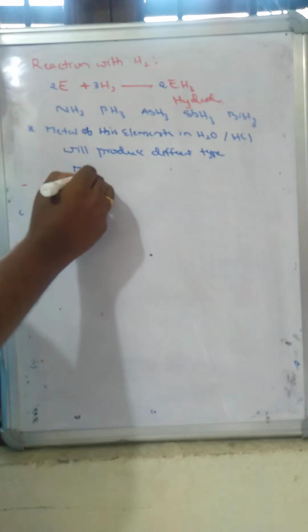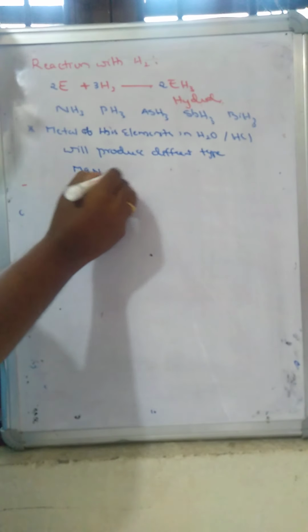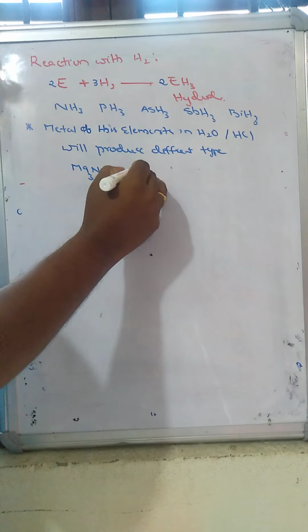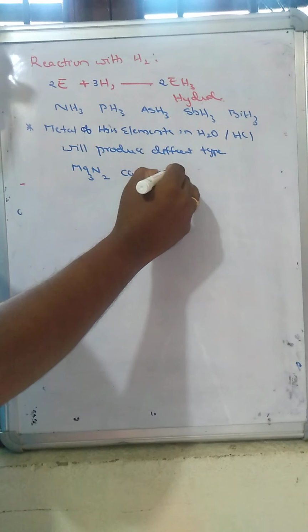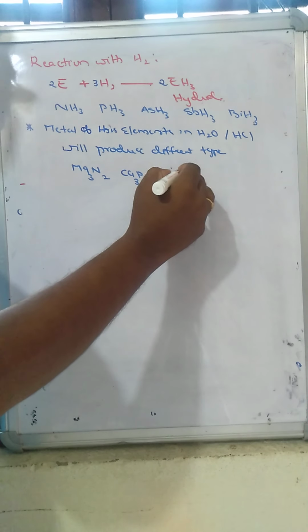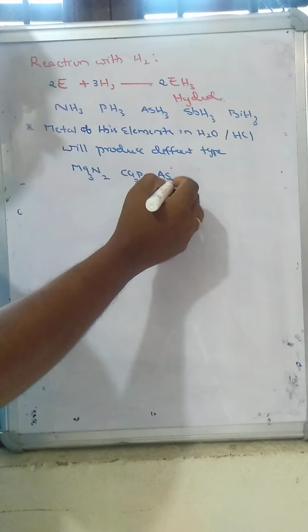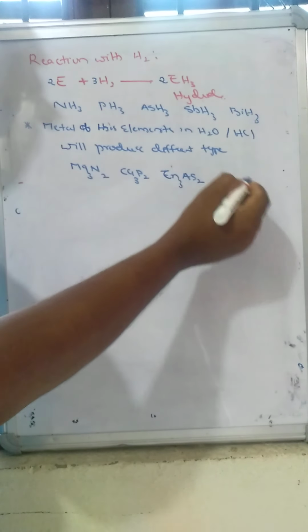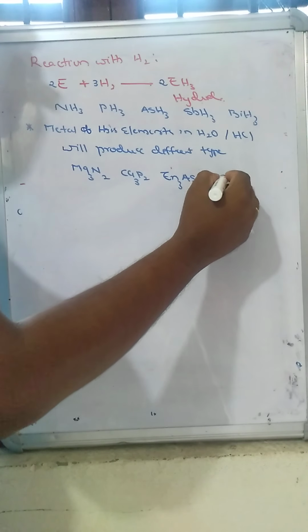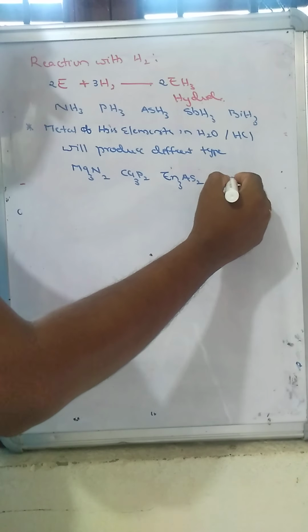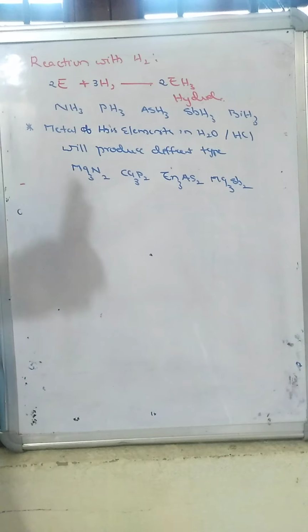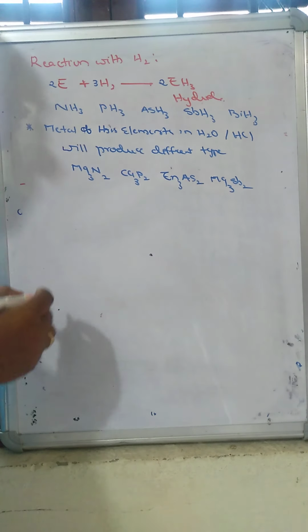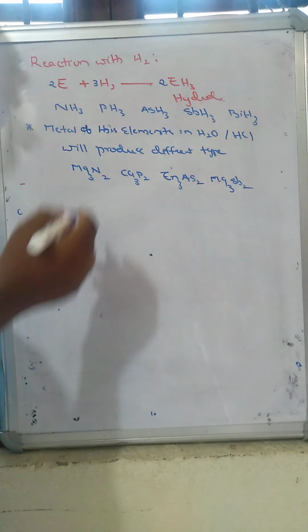We will take nitrogen with magnesium nitride and calcium phosphide. Now arsenic with zinc arsenide, and magnesium stibnide. The metal compounds of these elements simply dissolve in water and can produce different types of hydrides.